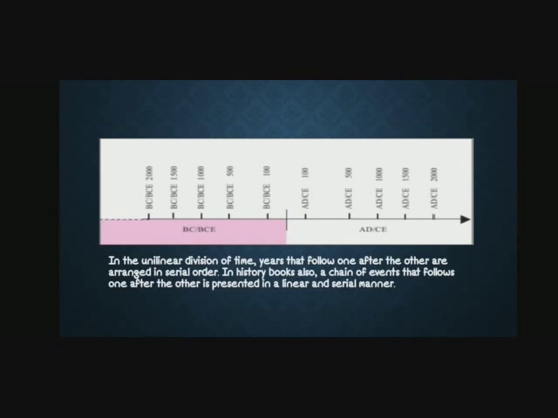Common era or Christian era. In the unilinear division of time, years that follow one after another are arranged in serial order. In history books also, a chain of events that follows one after the other is presented in a linear and serial manner. So what does unilinear division mean? In a serial order. So whatever we write in our history books, all the chain of events, all the events which had happened in the past, is written in a serial manner in a linear order, that is called unilinear division.